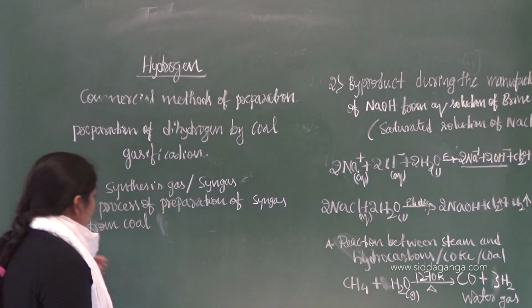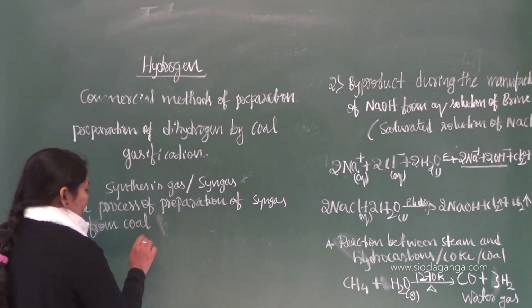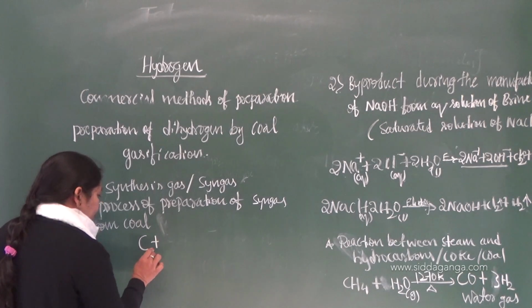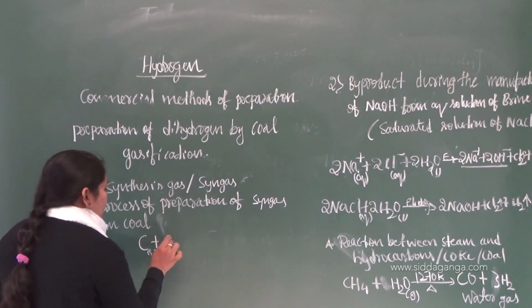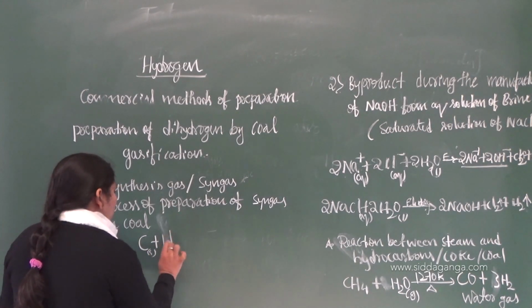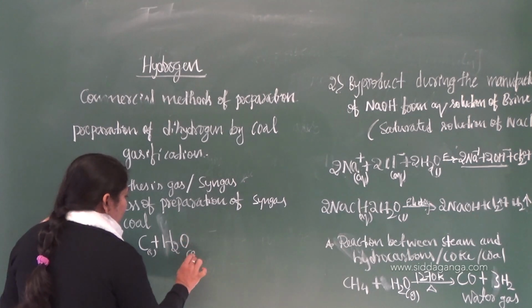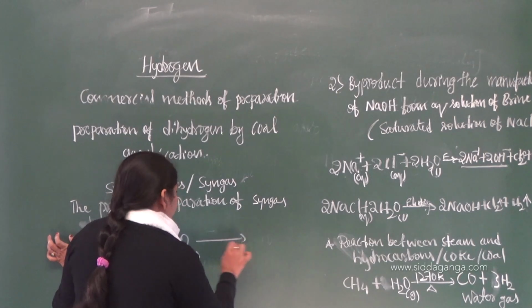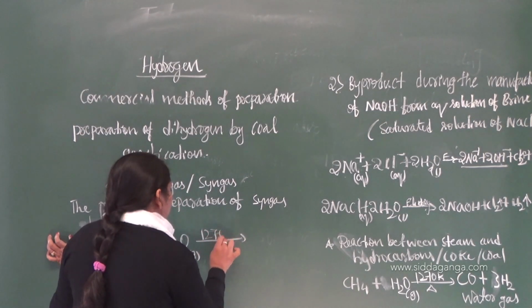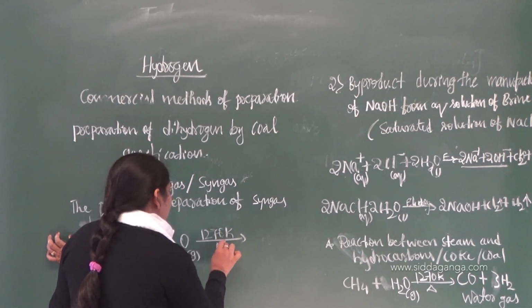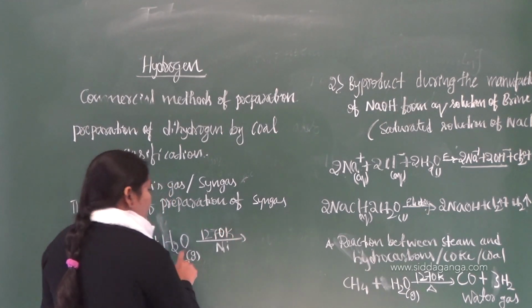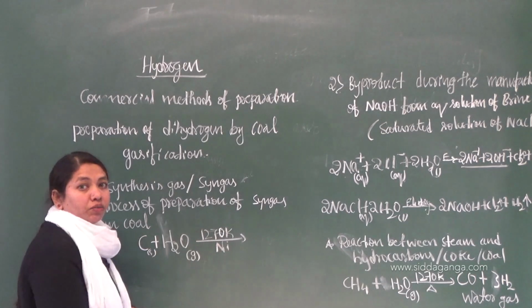Okay, so let me write the reaction. Here, when steam is passed over coal or coke, the solid state, steam means H2O in gaseous form, at a temperature of 1270 Kelvin in the presence of a catalyst. You know the catalyst? A catalyst is a chemical substance which increases the rate of the reaction.